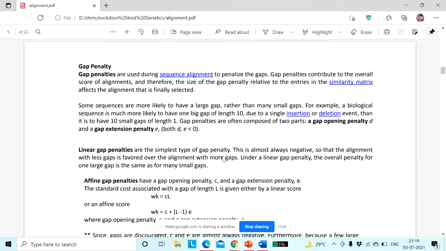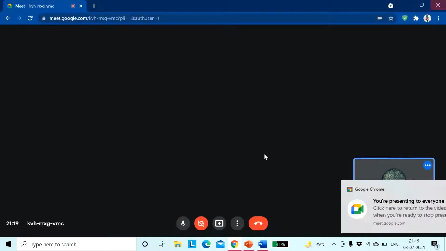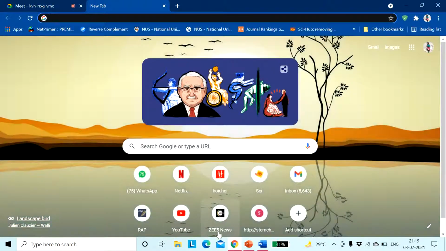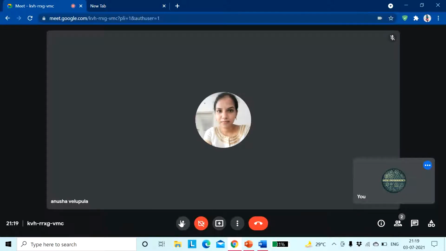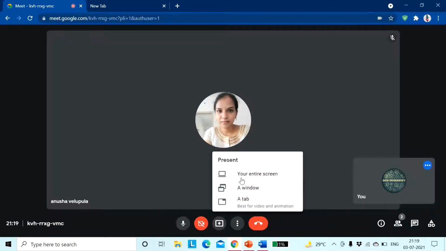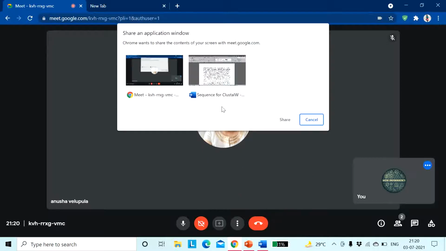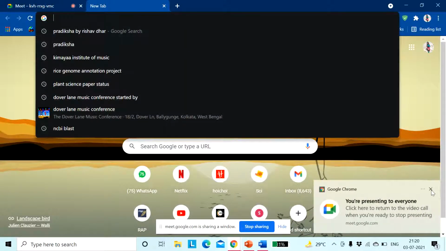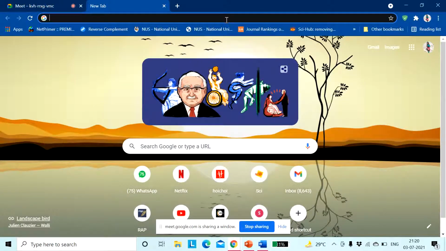Now I will show you how these gaps work, what they are, and what the small gap penalty and large gap penalty mean. Okay, so just a minute. Is my screen visible to you? Yes, ma'am. We will have two different sequences.